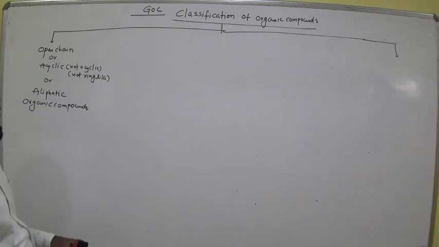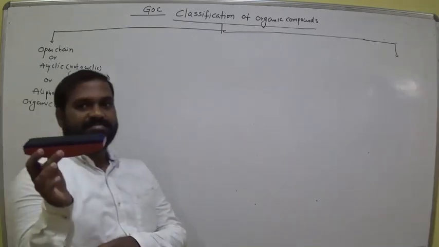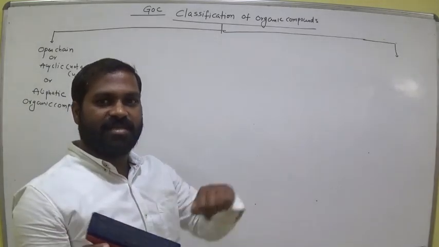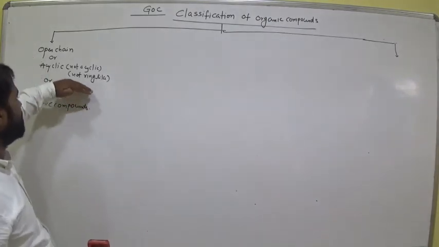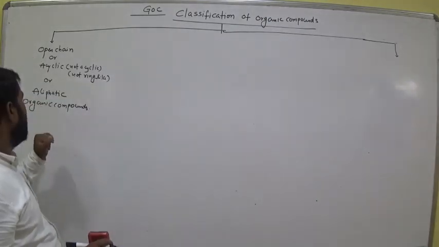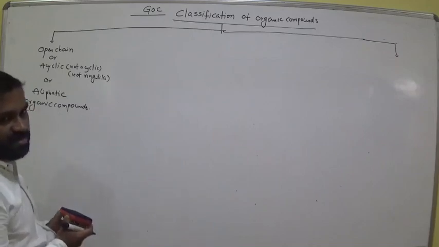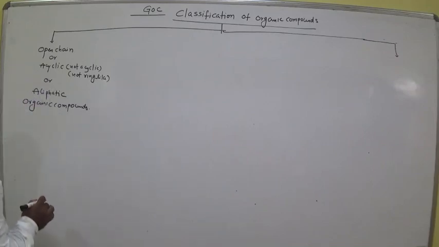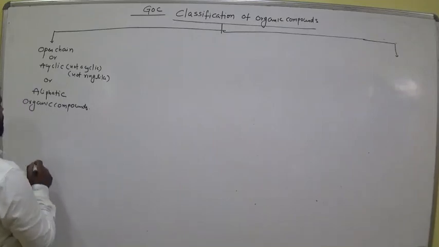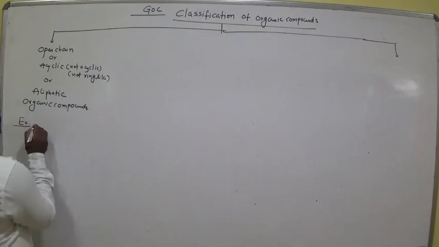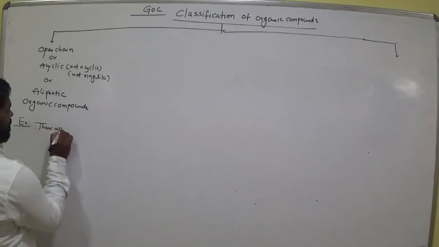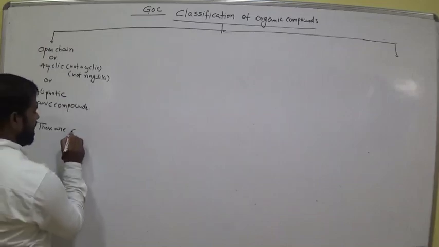Aliphatic, open chain or acyclic. Acyclic means, open chain means straight. Okay, there is no ring-like structures. We call it acyclic, not a cyclic, that means not a ring-like. Aliphatic also, aliphatic organic compounds. So let's see some examples for these types of compounds. These are chain-like structures.